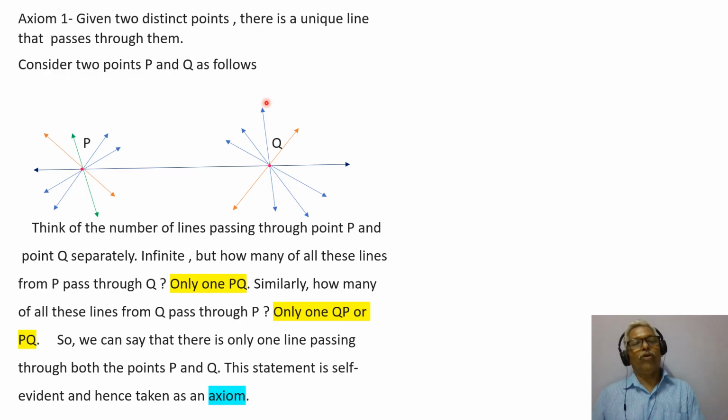Out of many or infinite number of lines passing from Q, how many of them pass through P? Only one, QP, only one, QP or PQ. So we can say that there is only one line passing through both the points P and Q. This statement is self-evident and hence taken as an axiom. The statements which are self-evident are taken as axioms.